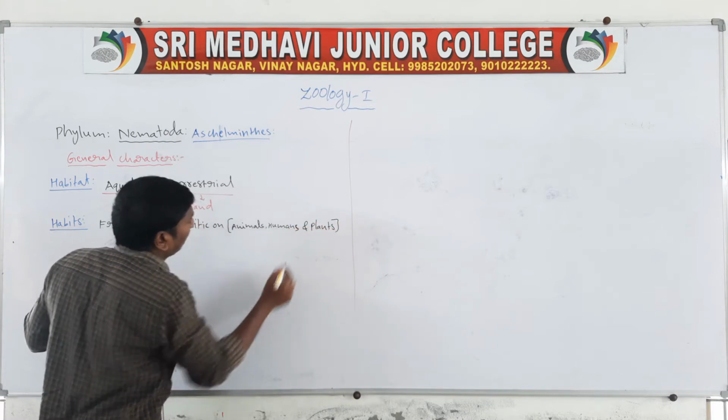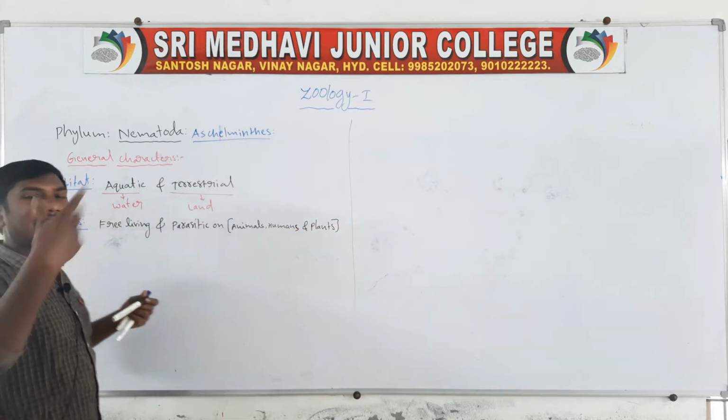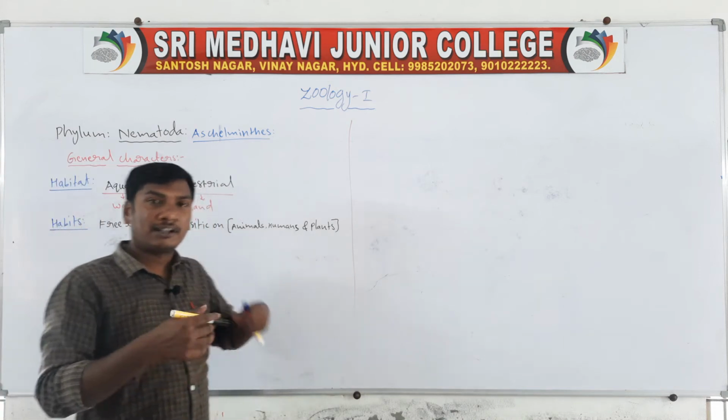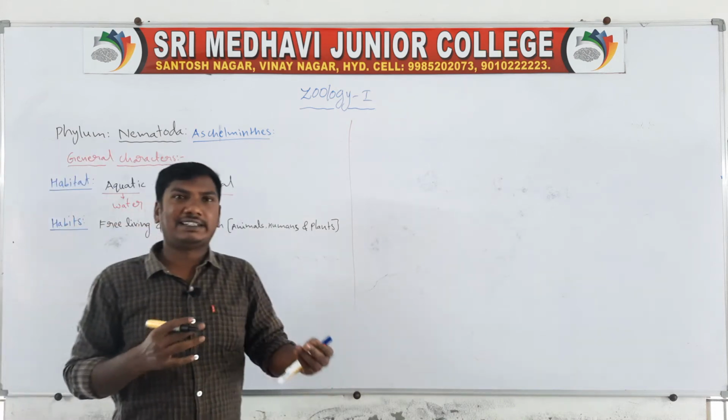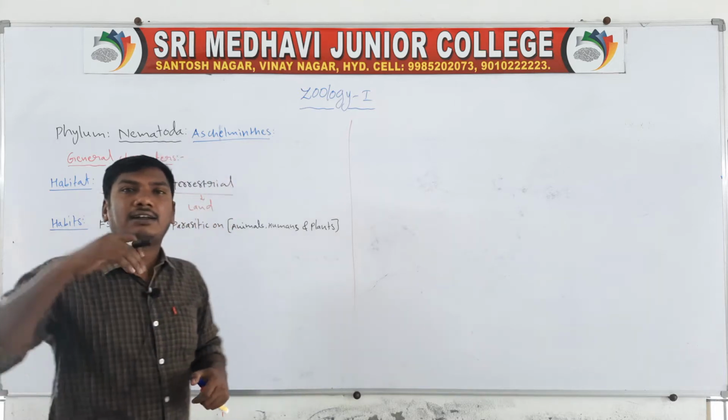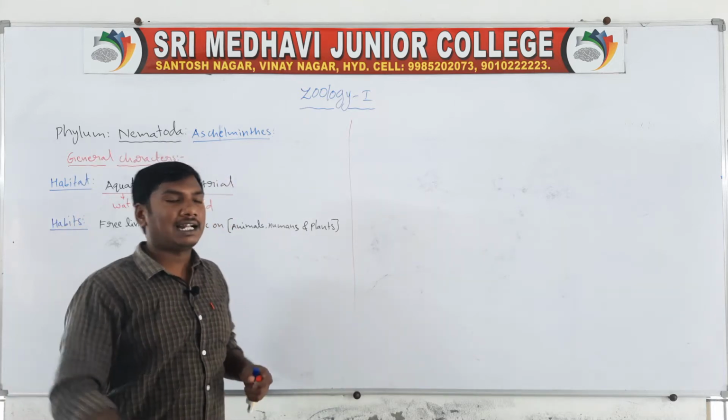Parasitic means they are living in another body.